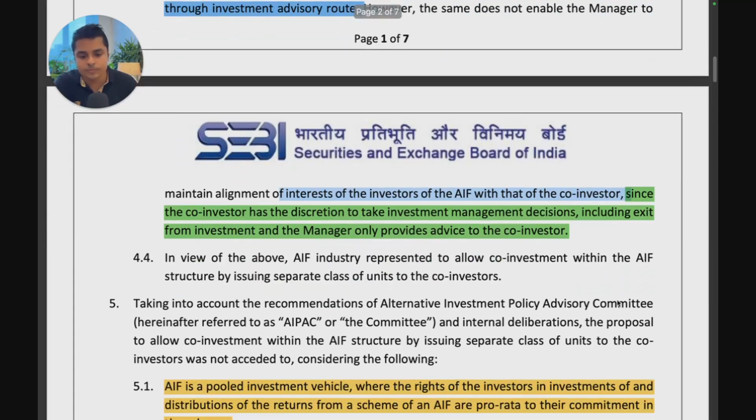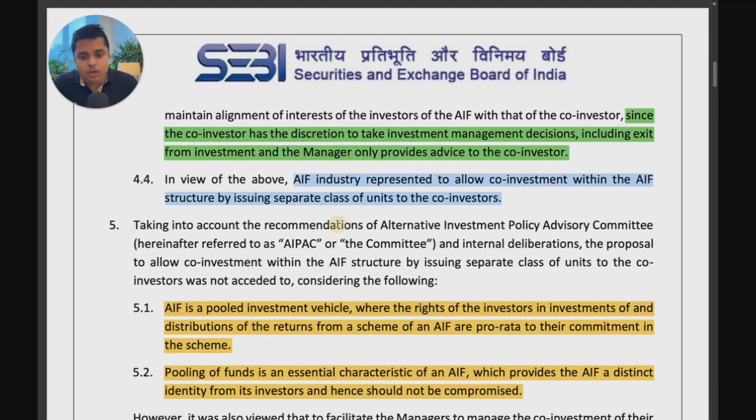So in view of the above, the AIF industry represented to allow co-investment within the AIF structure itself by issuing a separate class of units. So if they do a separate class of units, then they could maintain alignment of interests of the co-investors with the interests of the investors of the AIF.